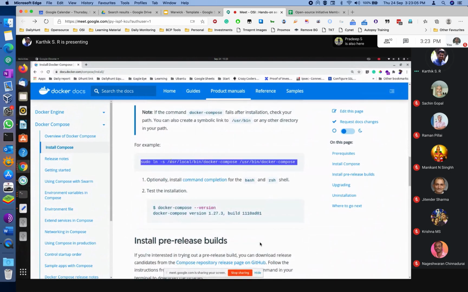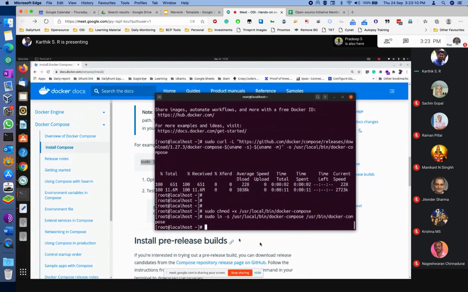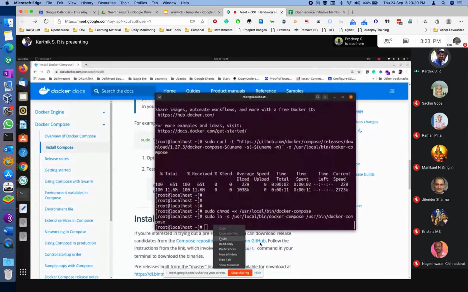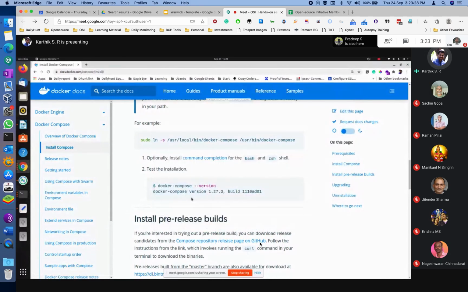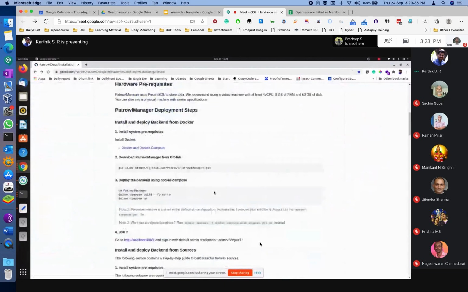And we can get a shortcut for that compose file. To check whether Docker Compose came up, we can use this version command. If we get the output, that means Docker Compose got installed. Okay, now two steps done. We'll go back to Patrol Manager. I need Git for downloading this folder. I'll install Git.